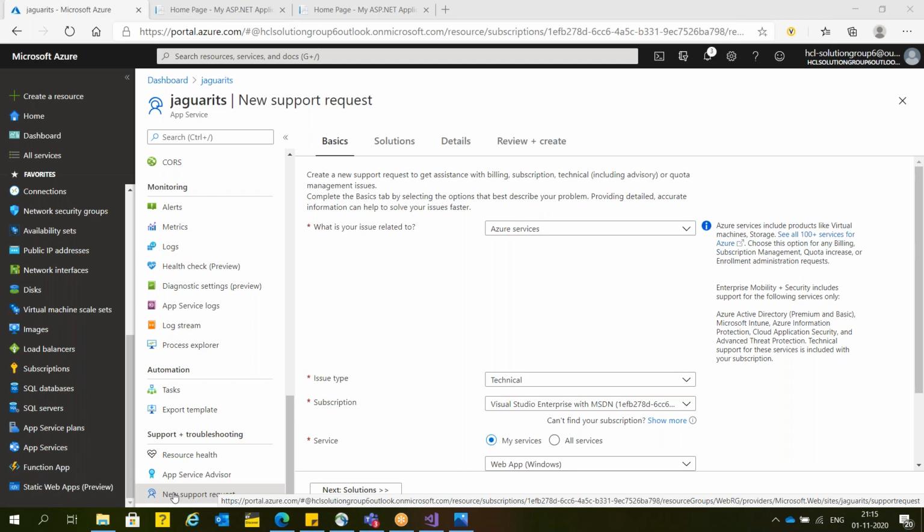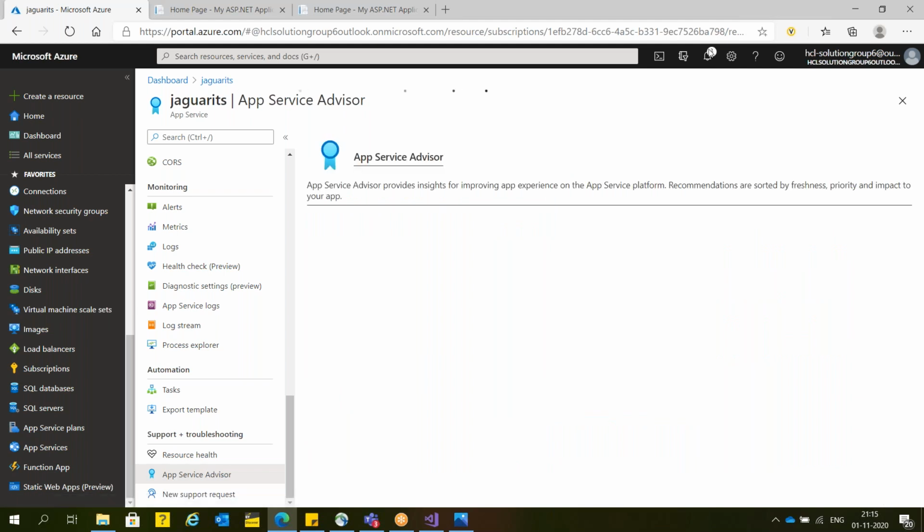Clear. Yes, sir. Now, against most of the services Microsoft is running, Microsoft runs a component called the advisor. Here, with this service, they are running an advisor called the app service advisor. What exactly it will do is, time by time, it will scan your system.